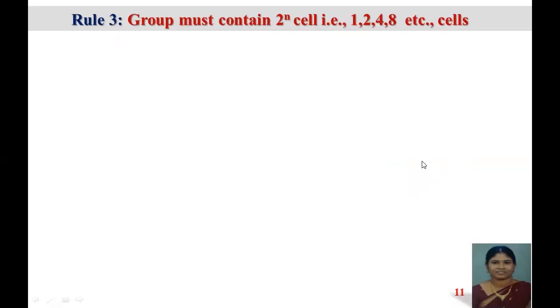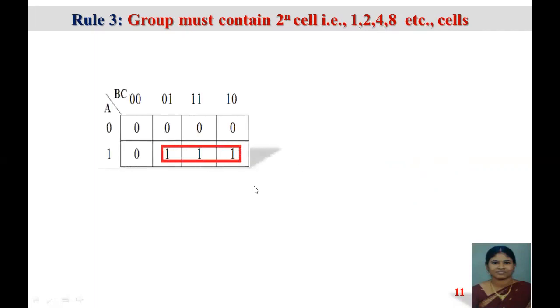Third rule is, group must contain 2 power n cells. That is, a single term can represent 2, 4, 8, etc. That is what I said previously, the same thing. Can we group these 3 ones together? No, because it is not 2 power n and it does not come under the condition.